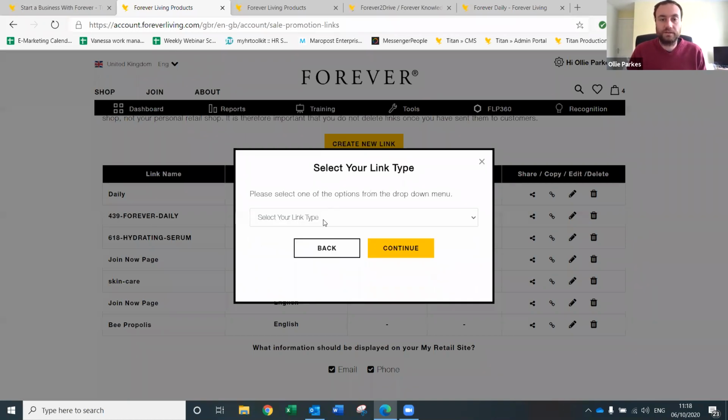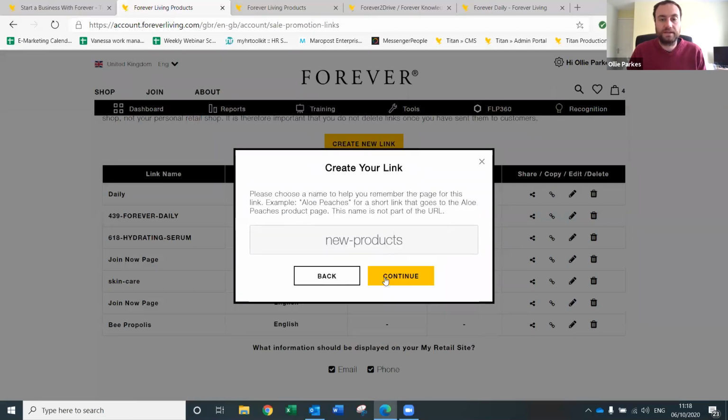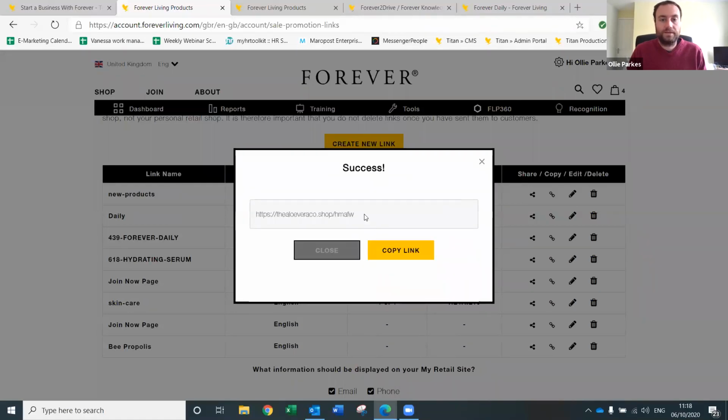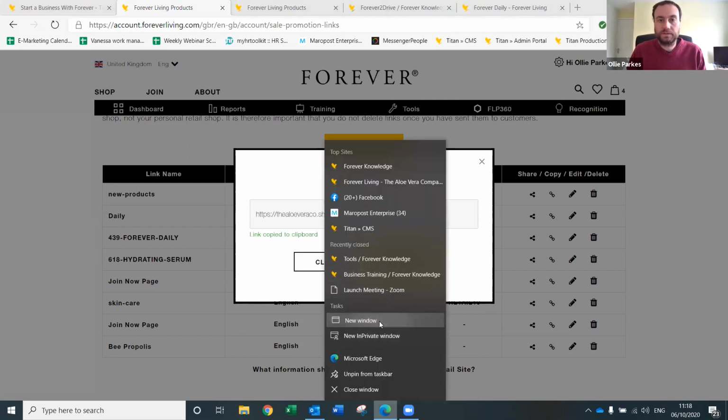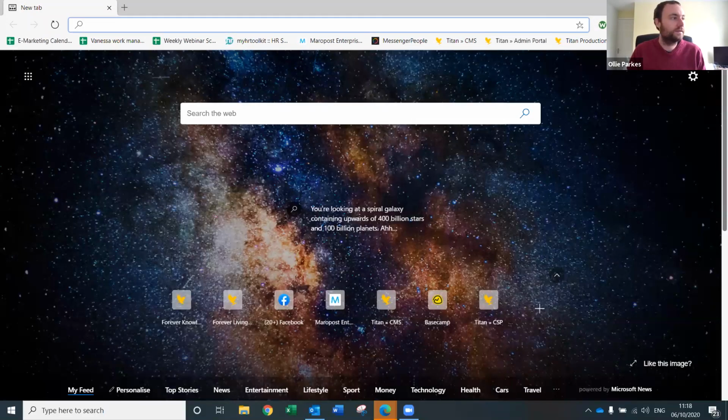So you press 1 here, select the link type again. Here you can either go to category page or product page. We'll go category page, and we'll send them to new products. Press select, and then continue. And then here we will copy that link, and then send that to the FBO. Let me just check through these questions again.